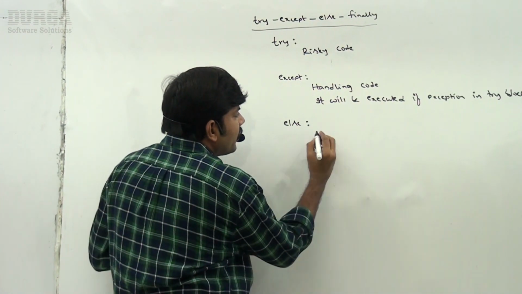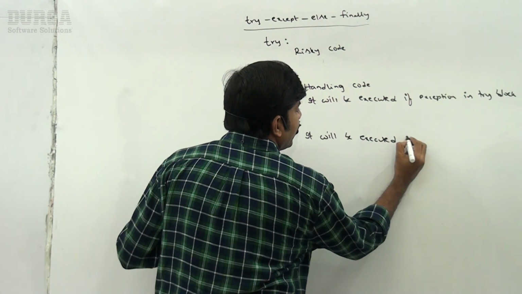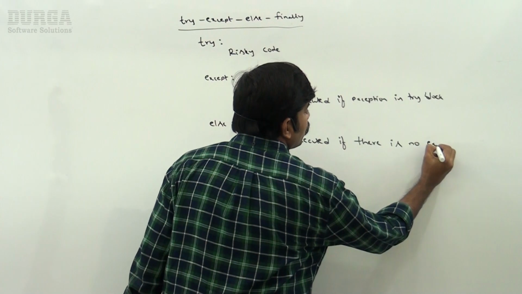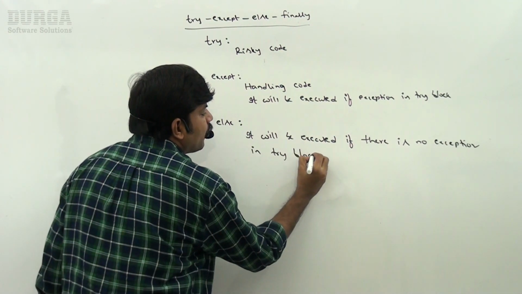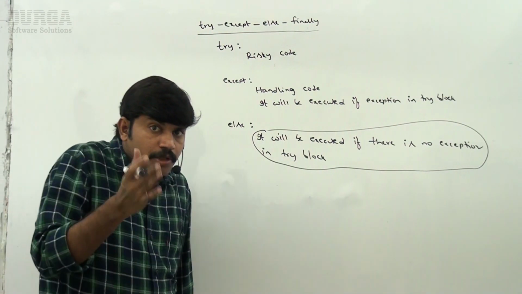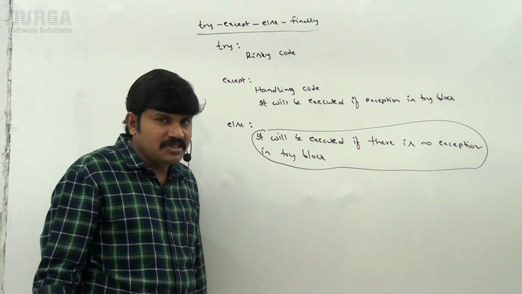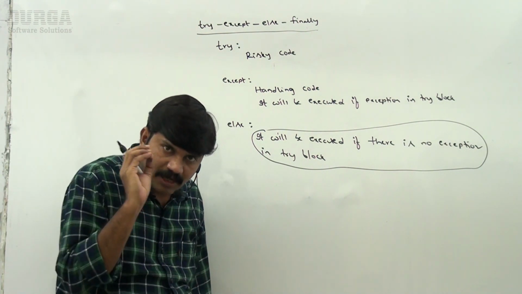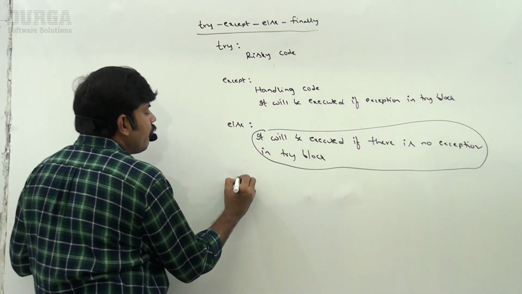Now observe, it will be executed if there is no exception in the try block. Very, very important line. This one you have to understand. When will the else block be executed? If there is no exception inside the try block, then only else is going to execute. Can you explain with a small example? Don't worry, I will explain. First, observe the syntax and when it's going to execute. Next, finally block.